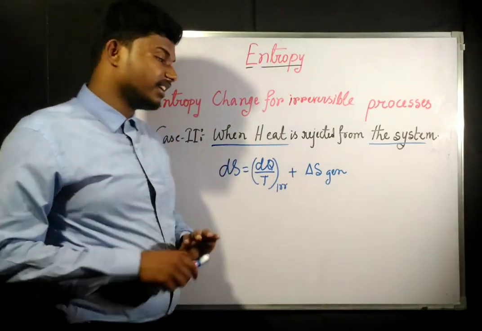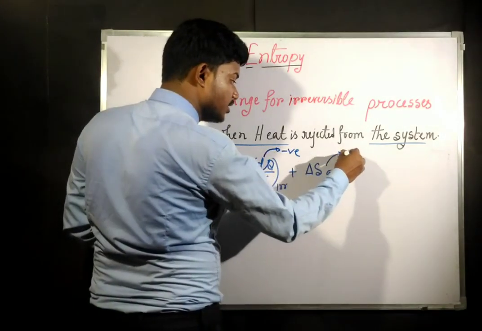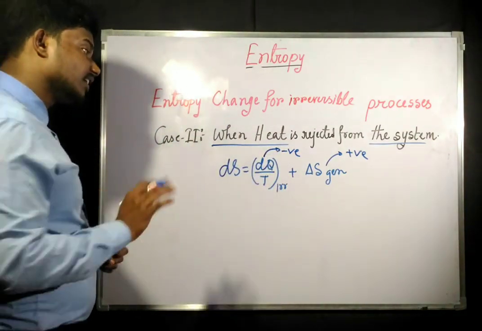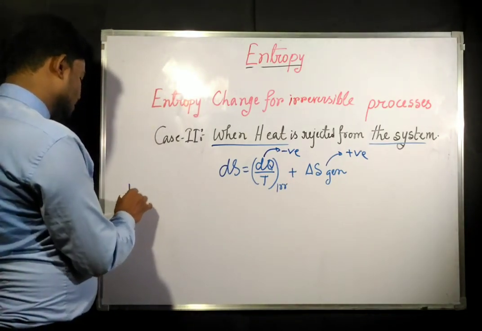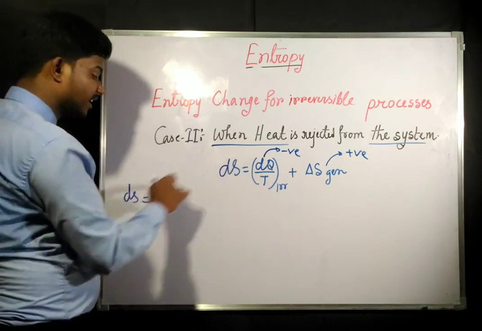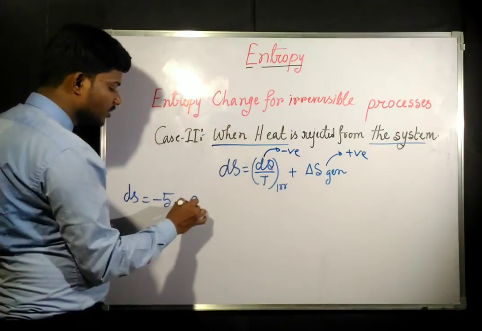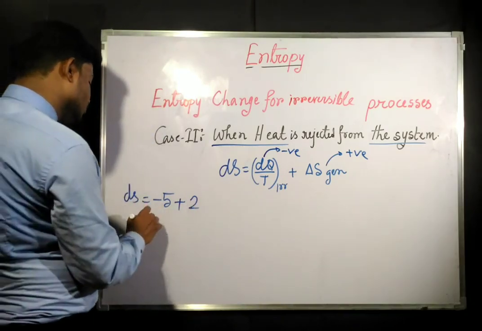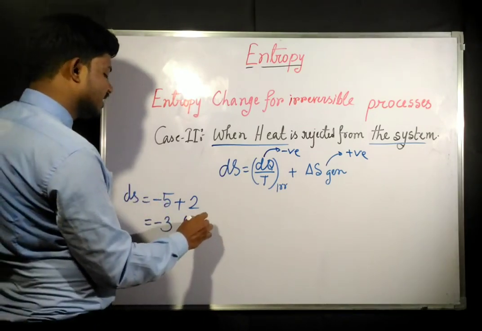Now similar equation we have written. Now when heat is rejected, this is going to be negative and this is going to be positive. Okay, one is negative and one is positive. Now there can be different cases. First of all, let us suppose that this one is having a value of -5. Since it is negative, we are putting minus. Okay, and since this is positive, let us take the value is going to be 2. Now from here we can see that this is going to have a value of -3, which is negative.